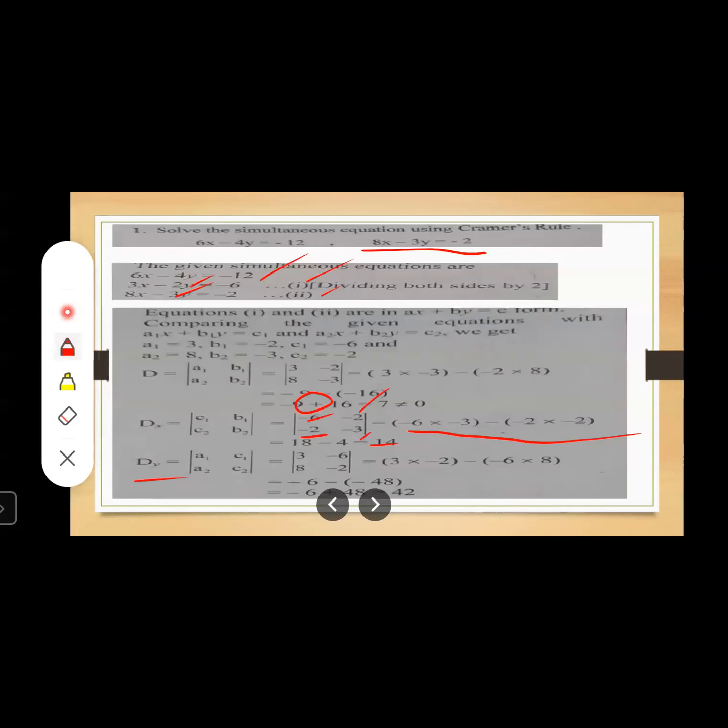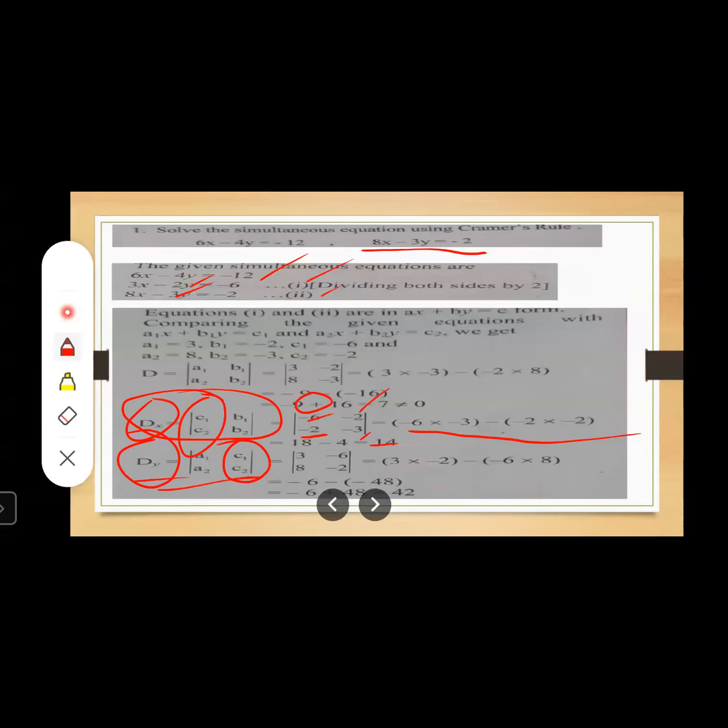dy also. Now here what are you going to do? Same way, dy, what are we finding out? We are finding out the determinant in y. So here in this column, instead of writing b1 and b2, what will I write? C1 and c2. See here what we have done? Here, since we are finding dx, instead of writing a1 and a2, what did we write? Yes, c1 and c2.